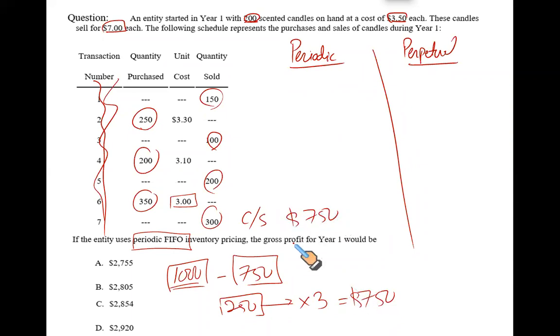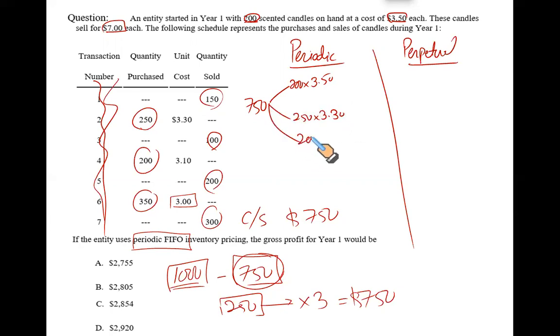Let us find out the value of the CGS using periodic. How many units did I sell? I sold 750 units. These 750 units would have been sold from the oldest purchases. Out of these 750 units, 200 units were from the opening stock at a cost of 3.5. Then we sold these 250 units at a cost of 3.30. Now we have a total of 450.